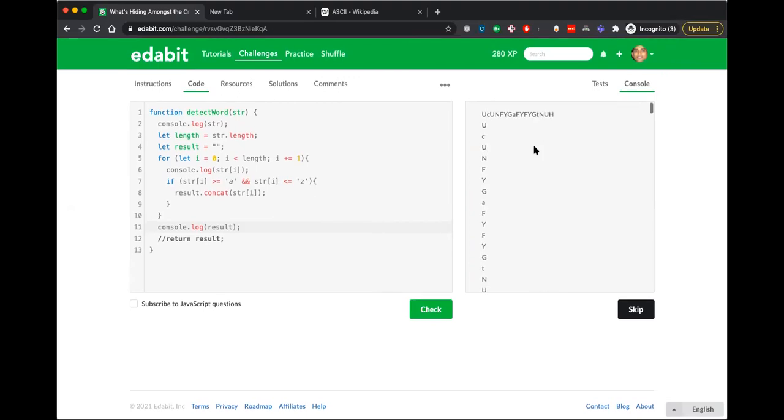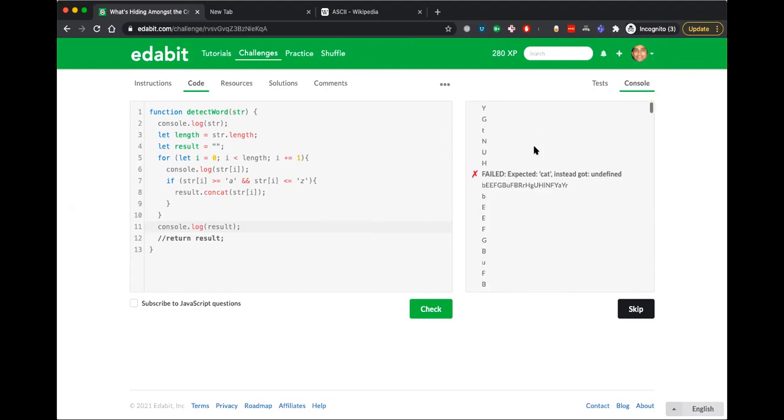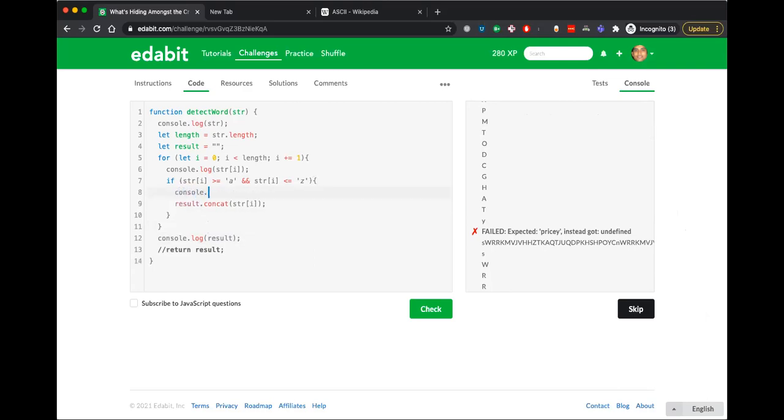It didn't print the cat, right? This console.log result did not happen. Interesting. It's happening nowhere. Okay, so let's try to print here.